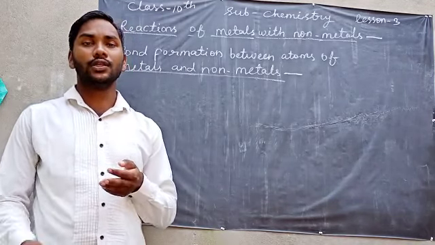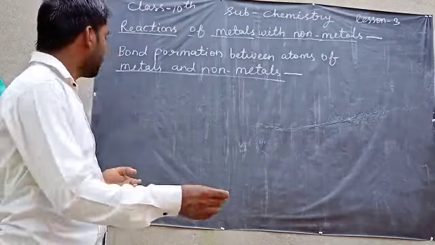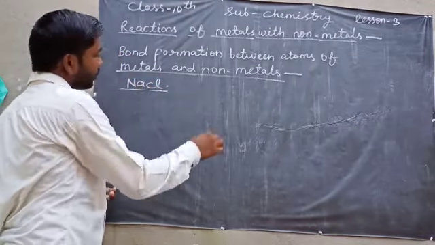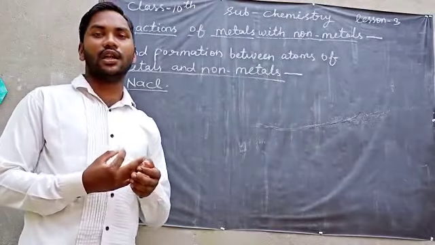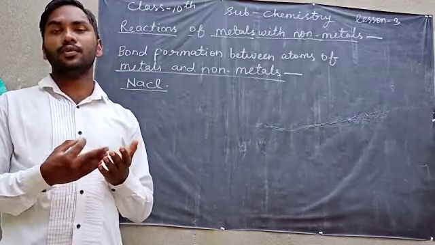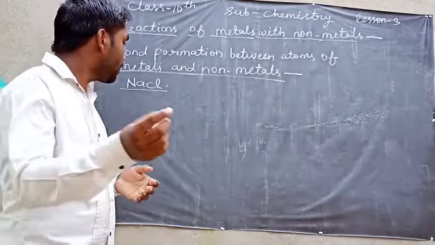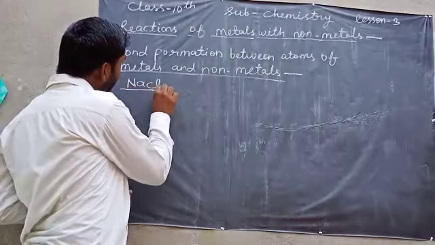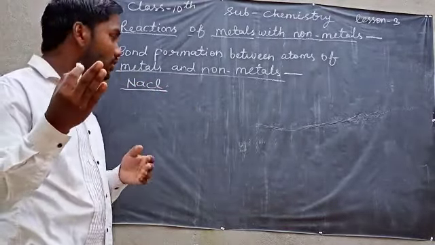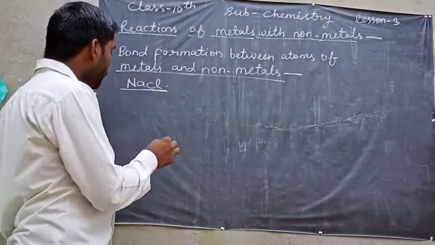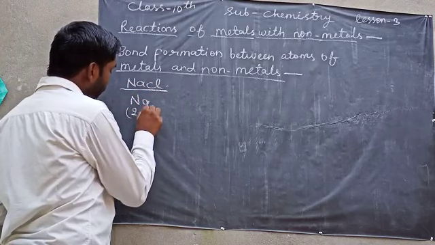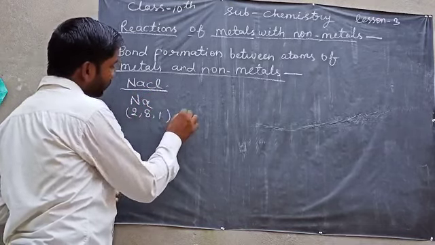For example, sodium chloride, NaCl, which is also known as common salt. This is an ionic compound. I will tell you how it is formed. In this compound there are two elements, sodium and chlorine. Sodium's electronic configuration is 2, 8, 1.